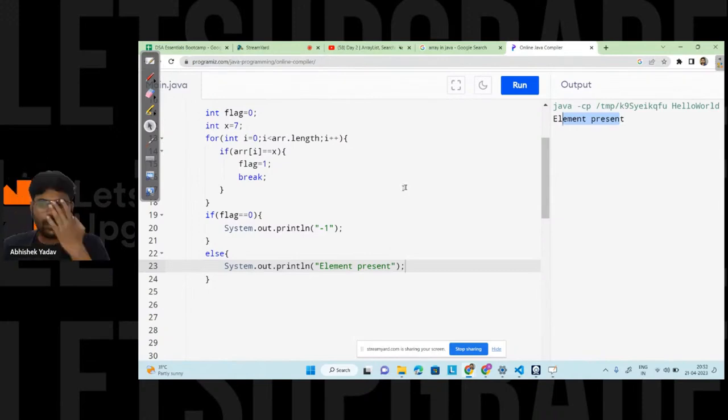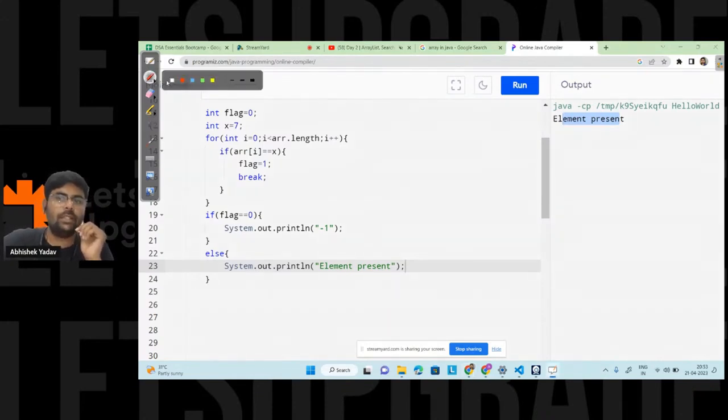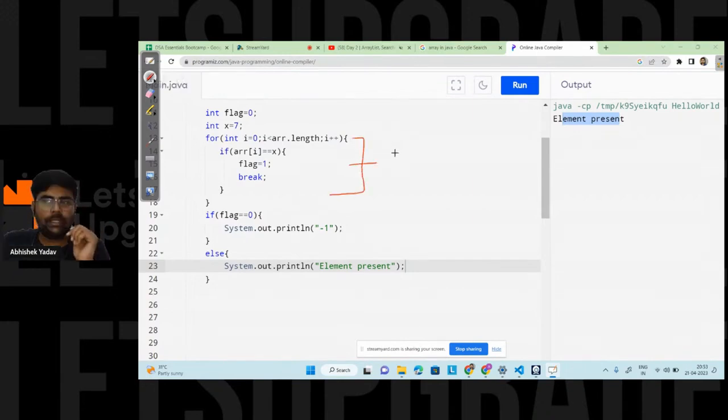If it is clear, can you guys tell me, in the worst scenario, how many times you will execute the body of the for loop? Anyone? Worst case, how many times you will execute the body of the for loop? Please write in the chat.